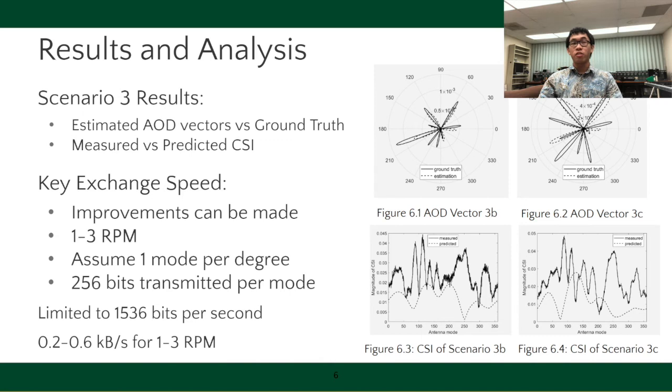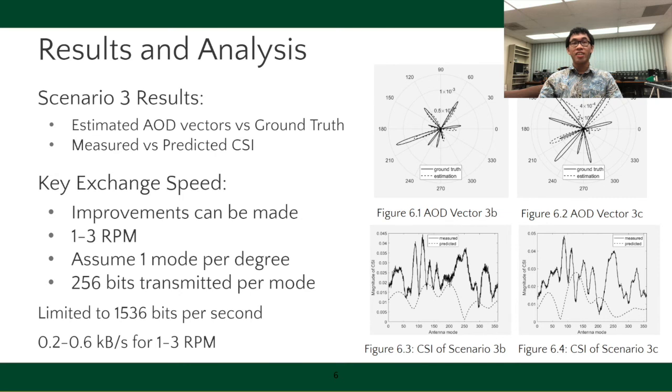We found that the difference in rotation speeds led to 3B and 3C's AOD vectors and CSI magnitudes being graphically different. We can see that in figures 6.1 and 6.2, the estimated AOD vectors correlate with the ground truth, with 3B matching more closely to the ground truth. This leads into our analysis of the trade-offs between stability and key transmission speed, where a higher RPM rotator, which can change its channel quicker, may have a more unstable channel.